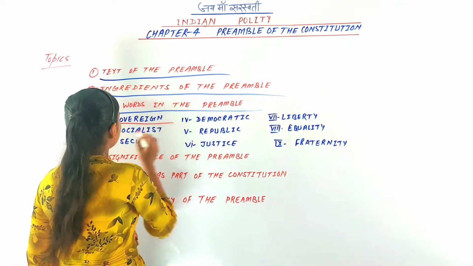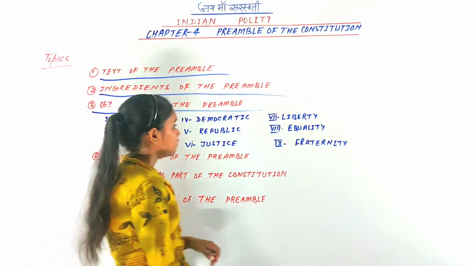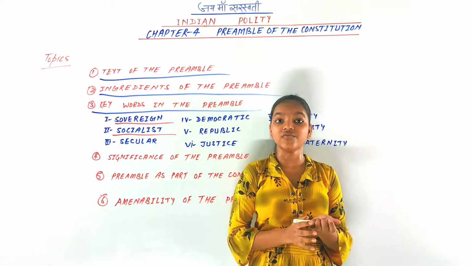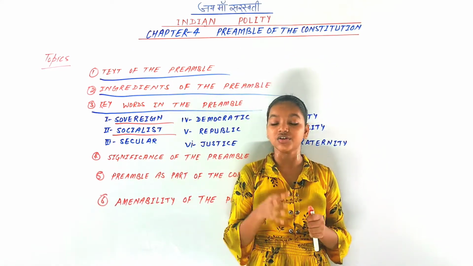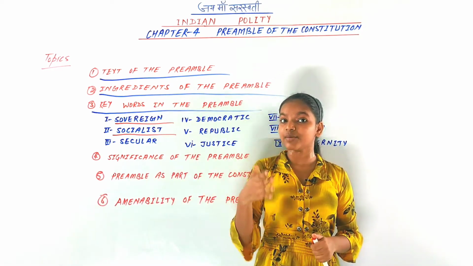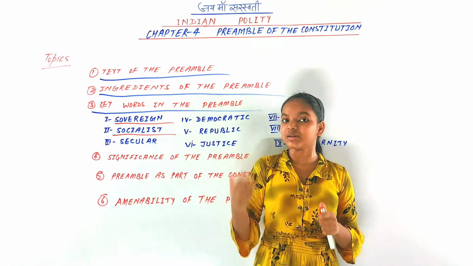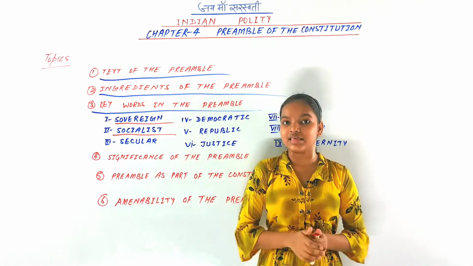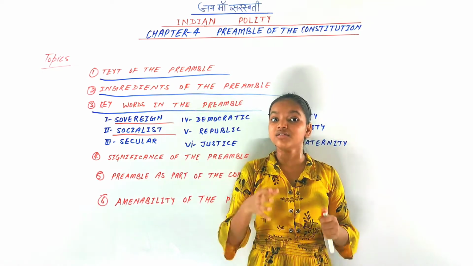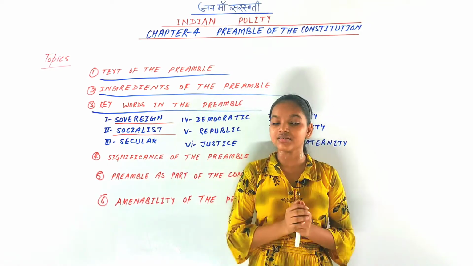So next is socialist. What is meant by socialist? Socialist was added to the preamble of our Indian Constitution by the 42nd Amendment Act, the Constitution Amendment Act of 1976. It was added after that. So after it was added, you can say India is a socialist country.